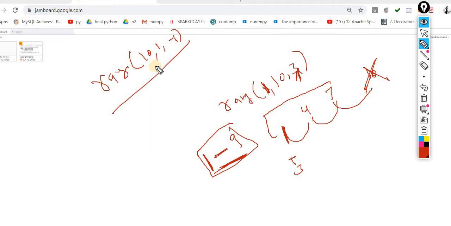But when you are using negative indexing, make sure the first element is greater than this element. Then it will do the negative indexing, because I am going in the reverse direction. This time I am starting from 10 and reaching 1. So this is the way. Now the picture is clear.